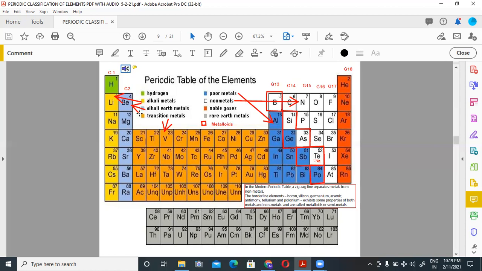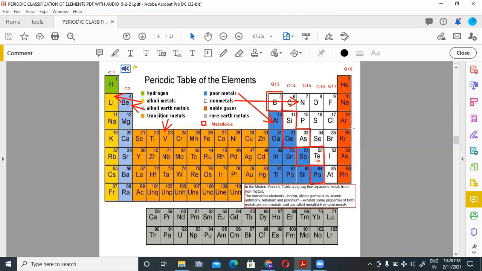Here you can see that alkali metals are placed in group 1, alkaline earth metals in group 2. These are transition metals. Here we have poor metals in blue. These are non-metals. And here we have noble gases in group 18.